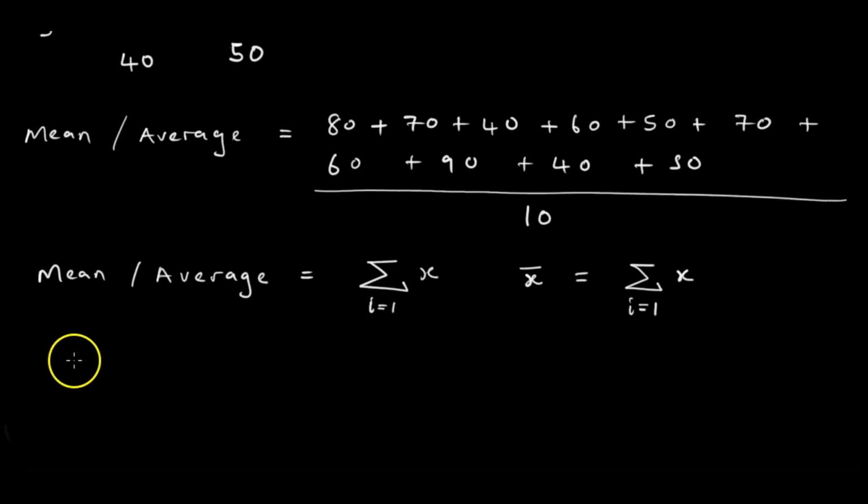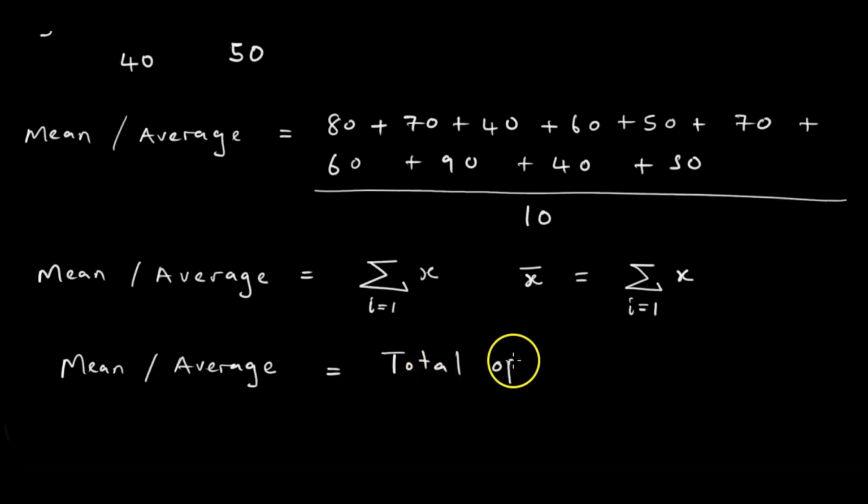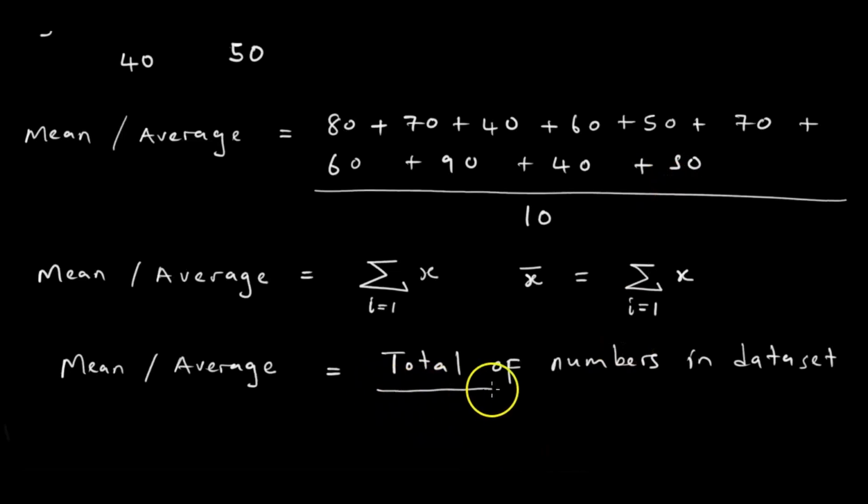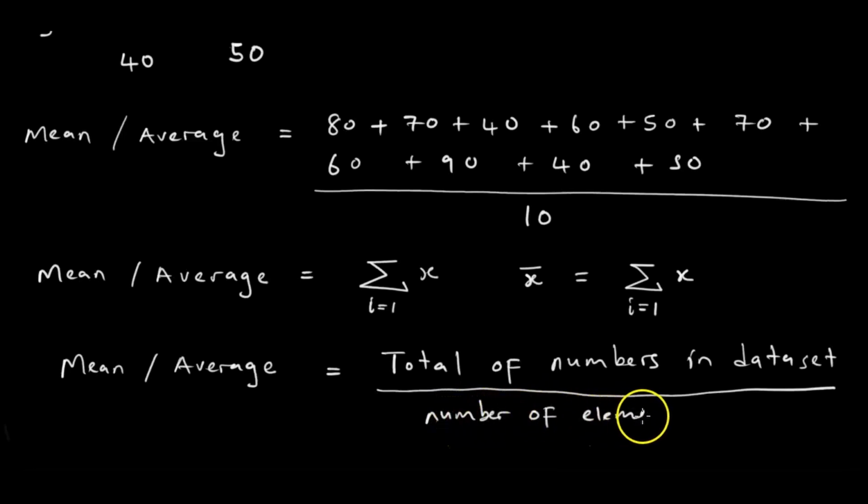You should know kuti the mean or the average is equal to total of numbers in data set. Kureva kuti we are going to add everything chiri mu data set, that is my marks, if we are to take that example, divide by number of elements in dataset.